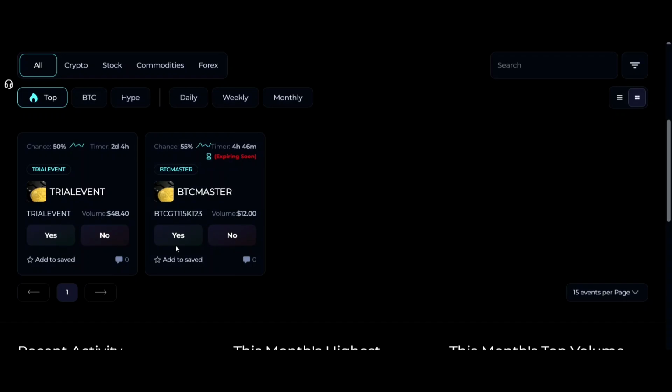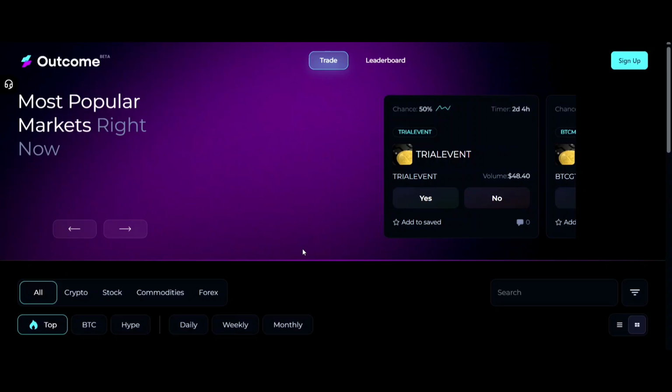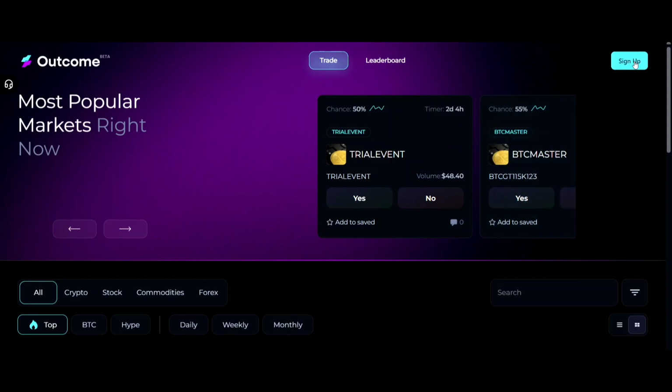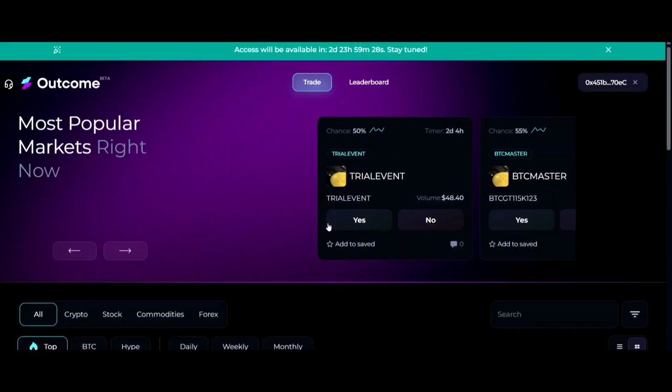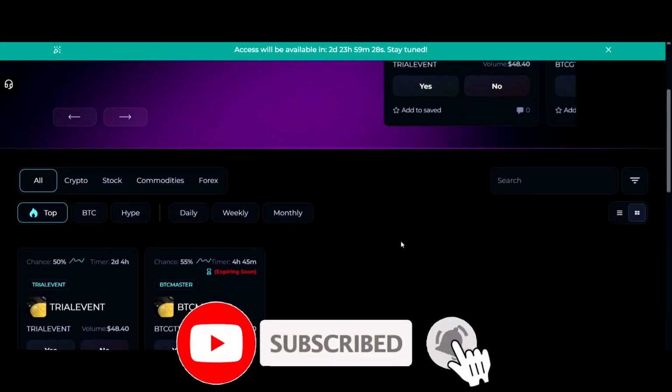Also, there's a voting section you can see, and tomorrow there will be the trading competition. After signing up on their website, you will have the opportunity to participate in that airdrop.